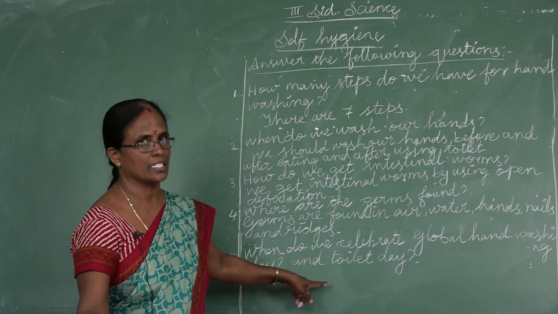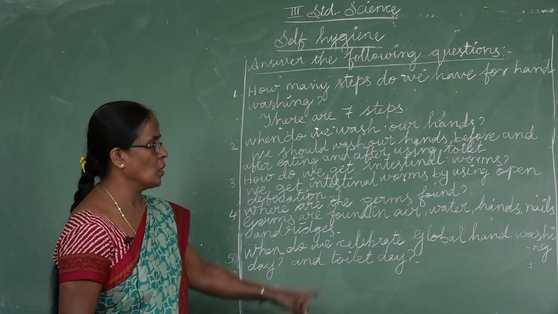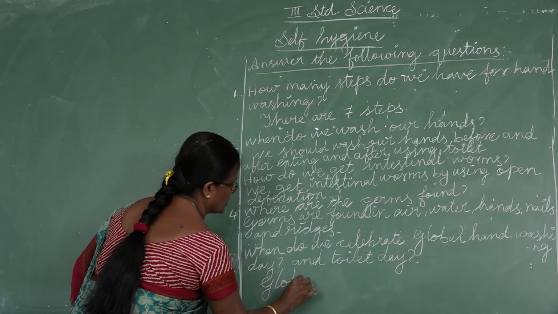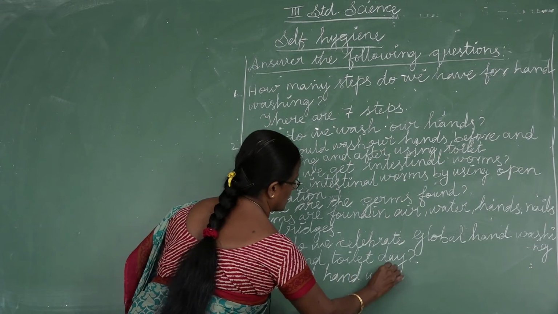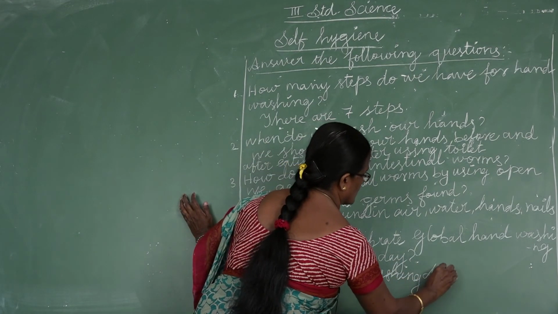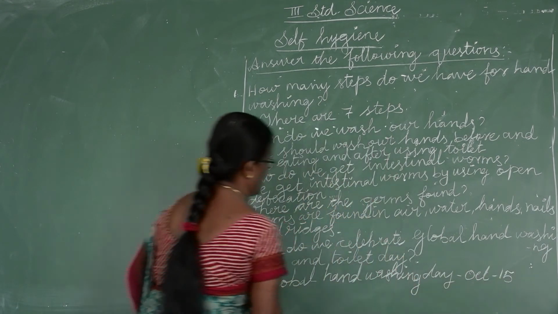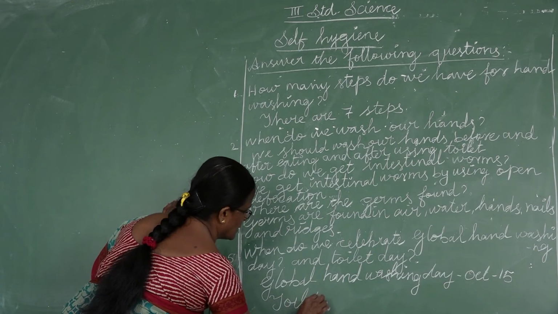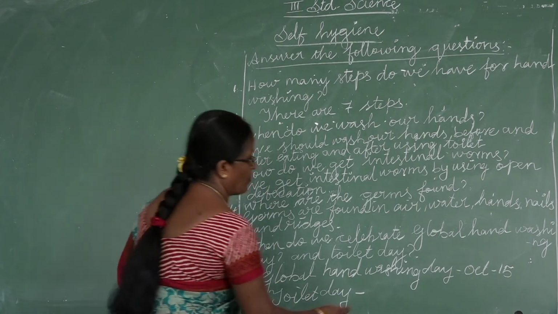Global Hand Washing Day is celebrated on October 15, and Toilet Day is celebrated on November 19.